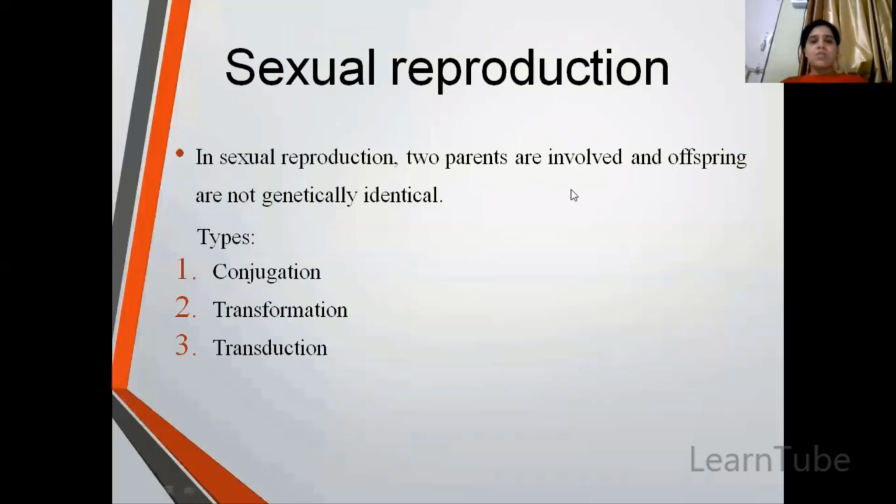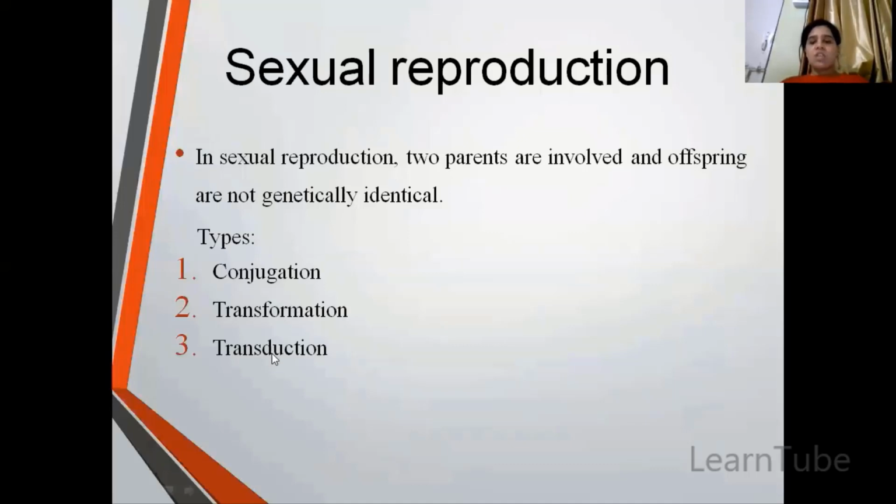Next is sexual reproduction. Now, as we have already discussed, what is sexual reproduction? In sexual reproduction, two parents are involved, and the offspring has genetic material which is not identical to the parents, but is a combination of the two parents. Now, what are the types?